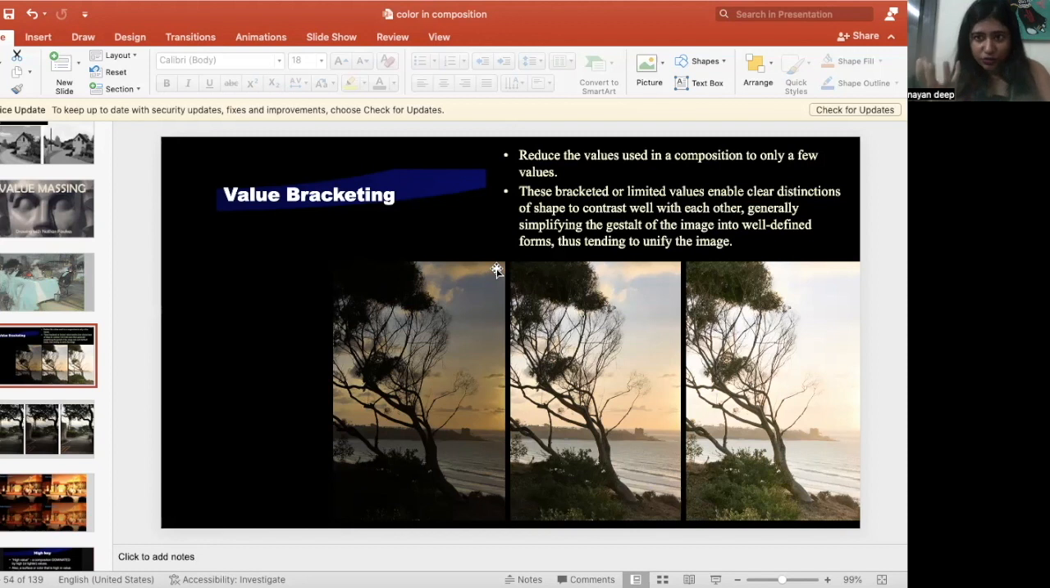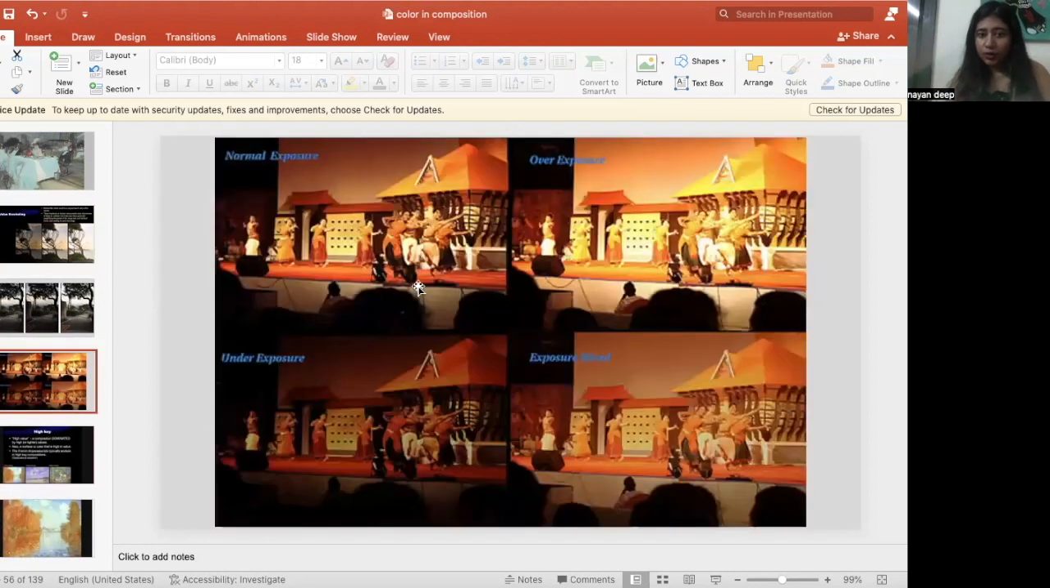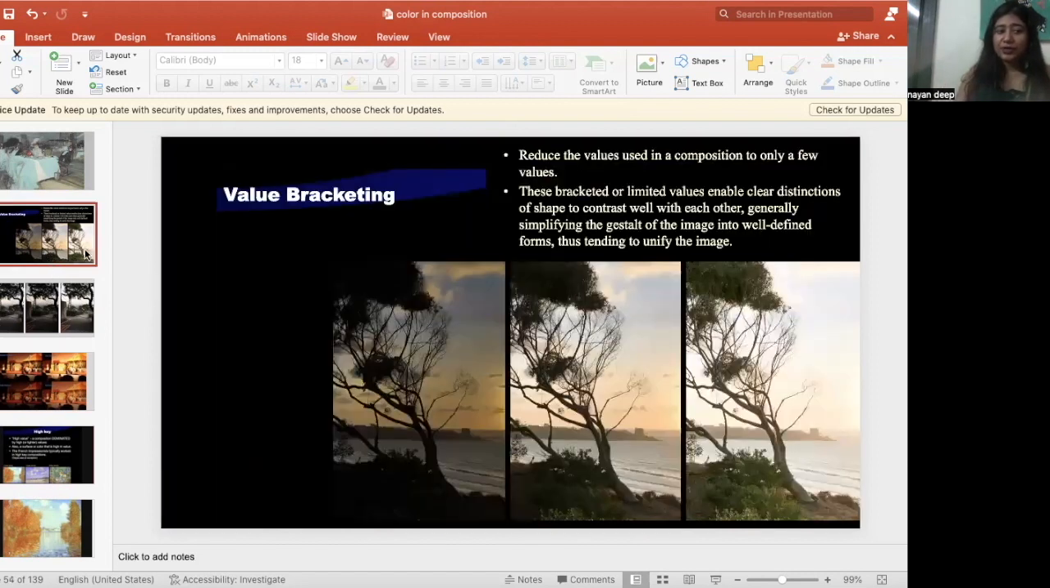then more saturation took place. When the value was decreased, less exposure, more saturation happened. Let me first tell you what exposure is. Look, this is a normal picture, this is overexposure, this is exposure blend, and this is underexposure. So you see the brightness is increasing with the exposure. The same thing is happening.